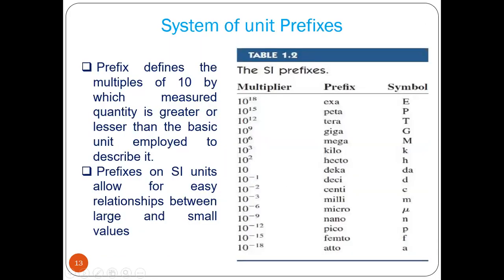Now the system of unit prefixes. A prefix defines the multiple of 10 by which a measured quantity is greater or lesser than the basic unit employed to describe it. The basic unit is 10 to the power 1, deca. If it is 10 to the power 2, that is called hecto. 10 to the power 3 is called kilo. 10 to the power 6, mega. 10 to the power 9, giga. 10 to the power 12, tera. 10 to the power 15, peta. 10 to the power 18, exa.